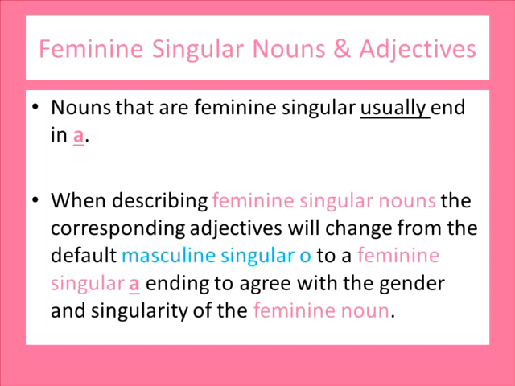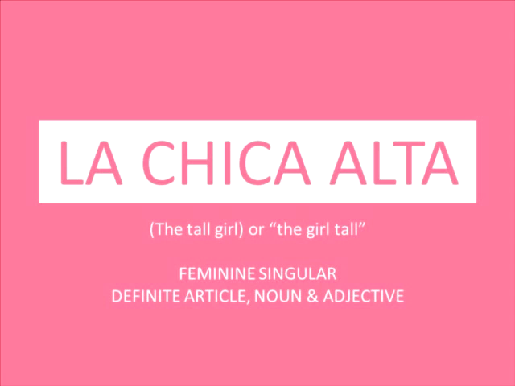El esposo feo, the ugly spouse or the ugly husband. Feminine singular nouns and adjectives are nouns that are feminine singular, usually end in A. When describing feminine singular nouns, the corresponding adjectives will change from the default masculine singular O to a feminine singular A ending to agree with the gender and singularity of the feminine noun. La chica alta, the tall girl, or the girl tall.